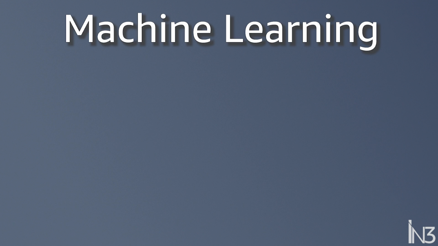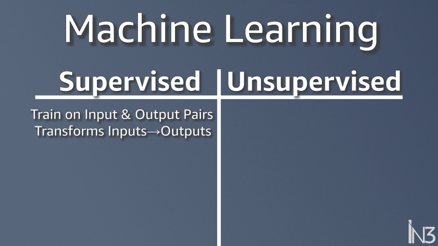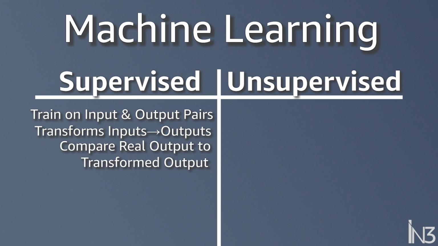Most machine learning falls under two categories, supervised and unsupervised. Supervised learning is exactly what I was just talking about. Supervised learning algorithms learn from example inputs and outputs. An algorithm is given sets of inputs and outputs and repeatedly checks how wrong it is, updating the algorithm until it's able to correctly map inputs to their outputs.